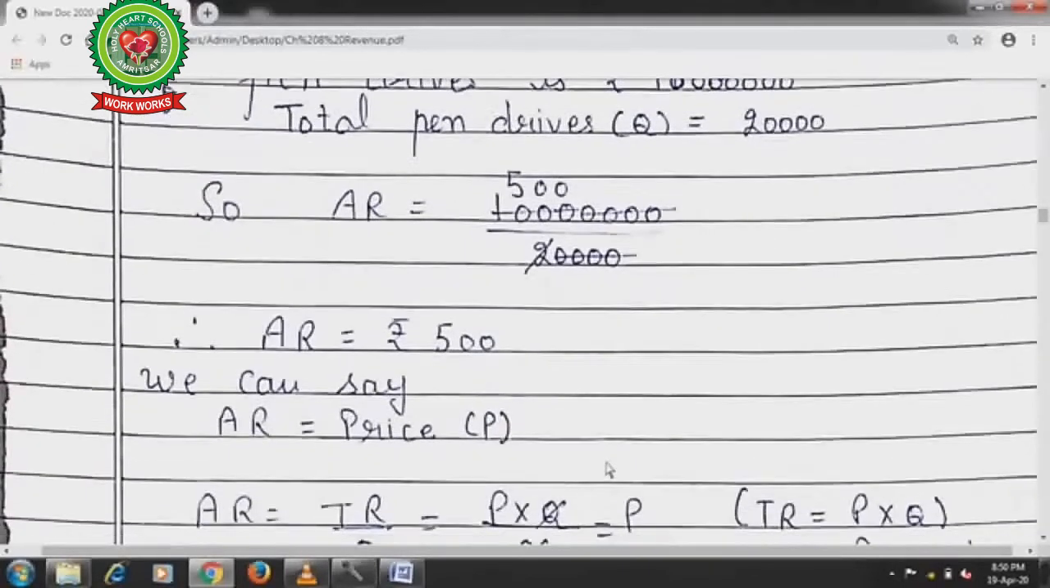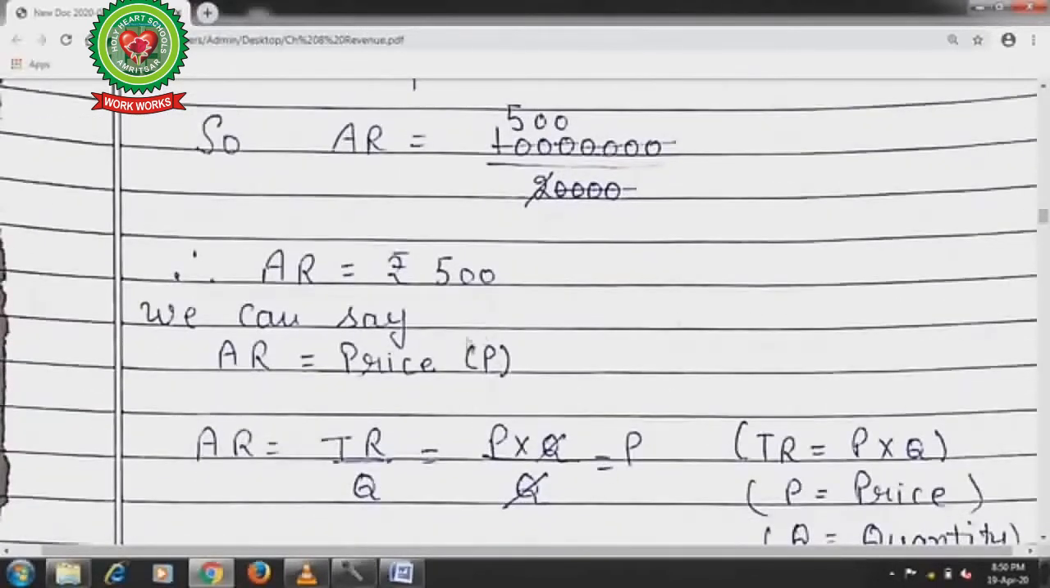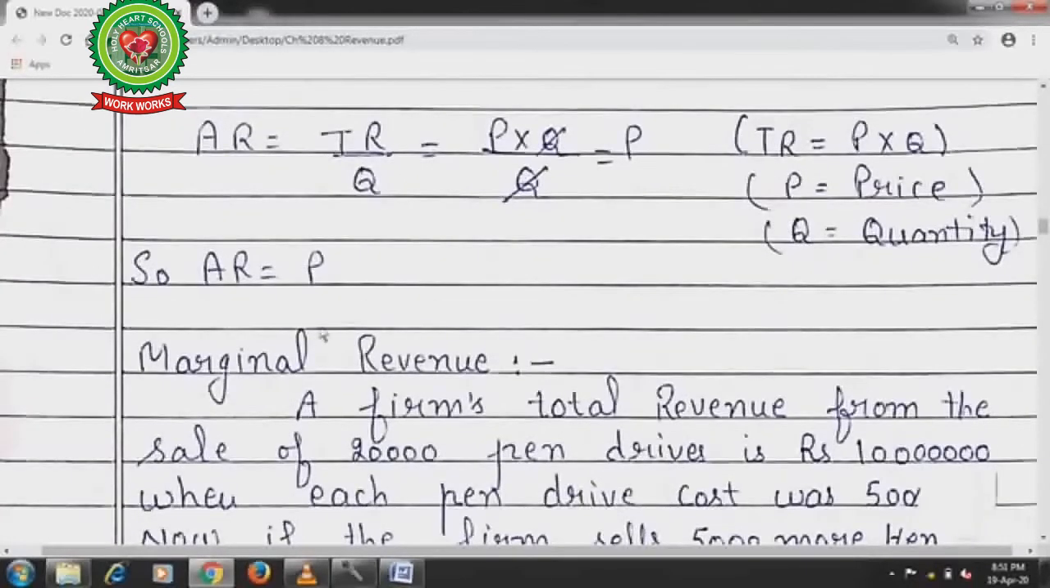Here price is denoted by P. So average revenue is equal to total revenue divided by quantity, and total revenue is equal to price multiplied by quantity. When quantity cancels, we get the price P. So average revenue is equal to price.